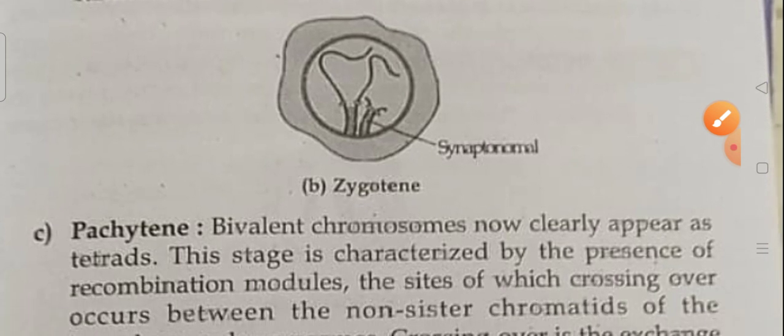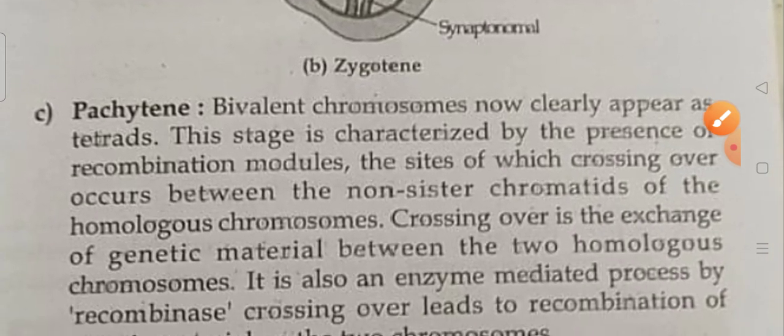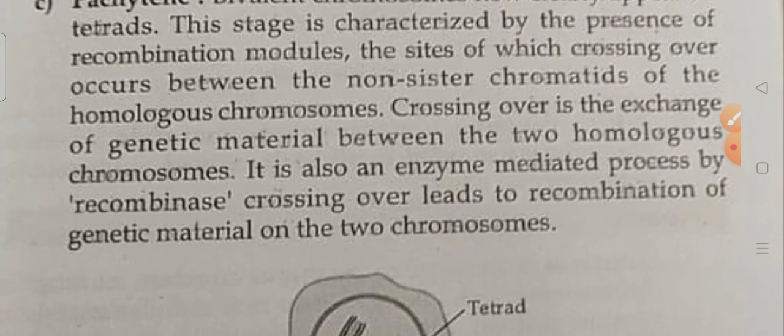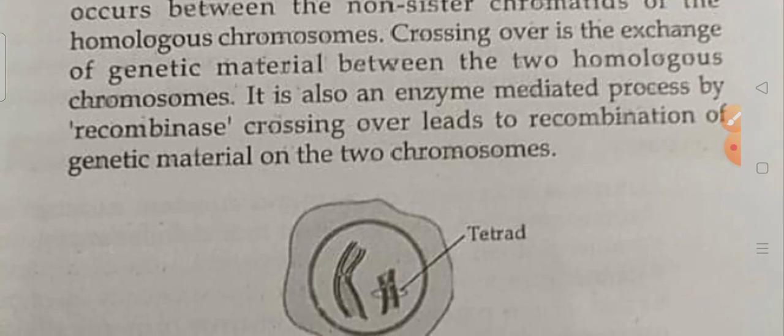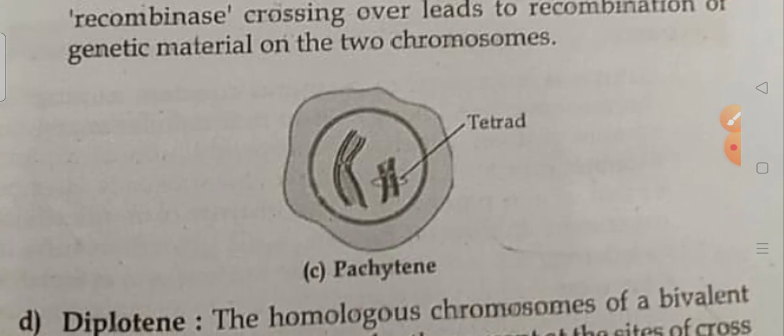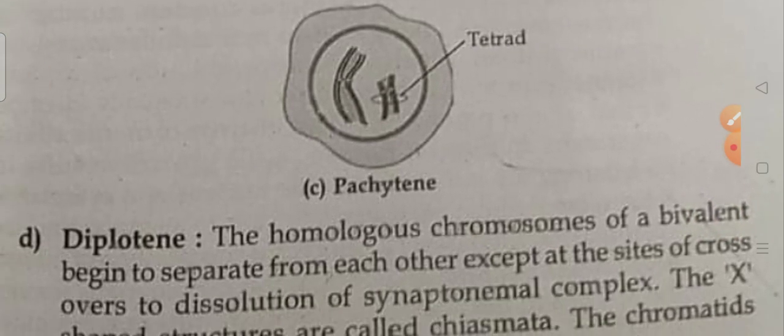Next comes the pachytene. The bivalent chromosomes now clearly appear as tetrads. This stage is characterized by the presence of recombination nodules, the sites at which crossing over occurs between the non-sister chromatids of the homologous chromosomes. Crossing over is the exchange of genetic material between two homologous chromosomes. It is an enzyme-mediated process, by the enzyme recombinase. Crossing over leads to recombination of genetic material in the two chromosomes. Clear? Like this it will be there.